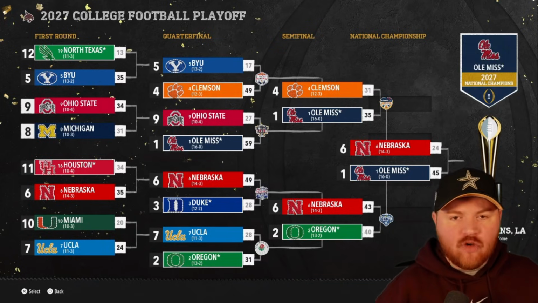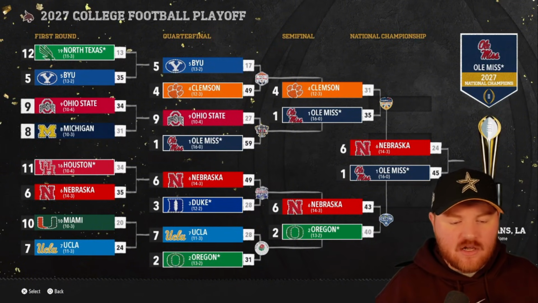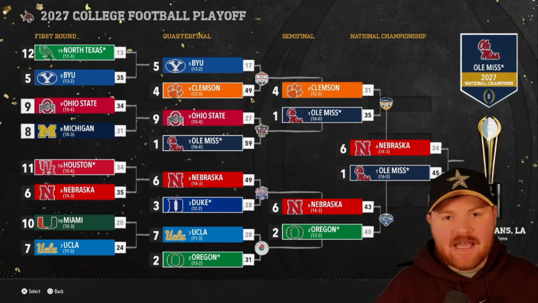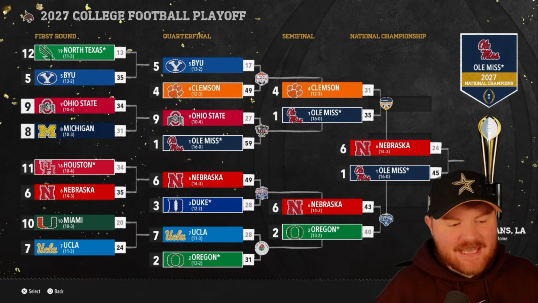Ole Miss does it. So Ole Miss gets back-to-back national championships for the SEC. They knock off Nebraska 45-24. So that's 2 for the SEC, 1 for the ACC in our first sim with the SEC as the SEC.